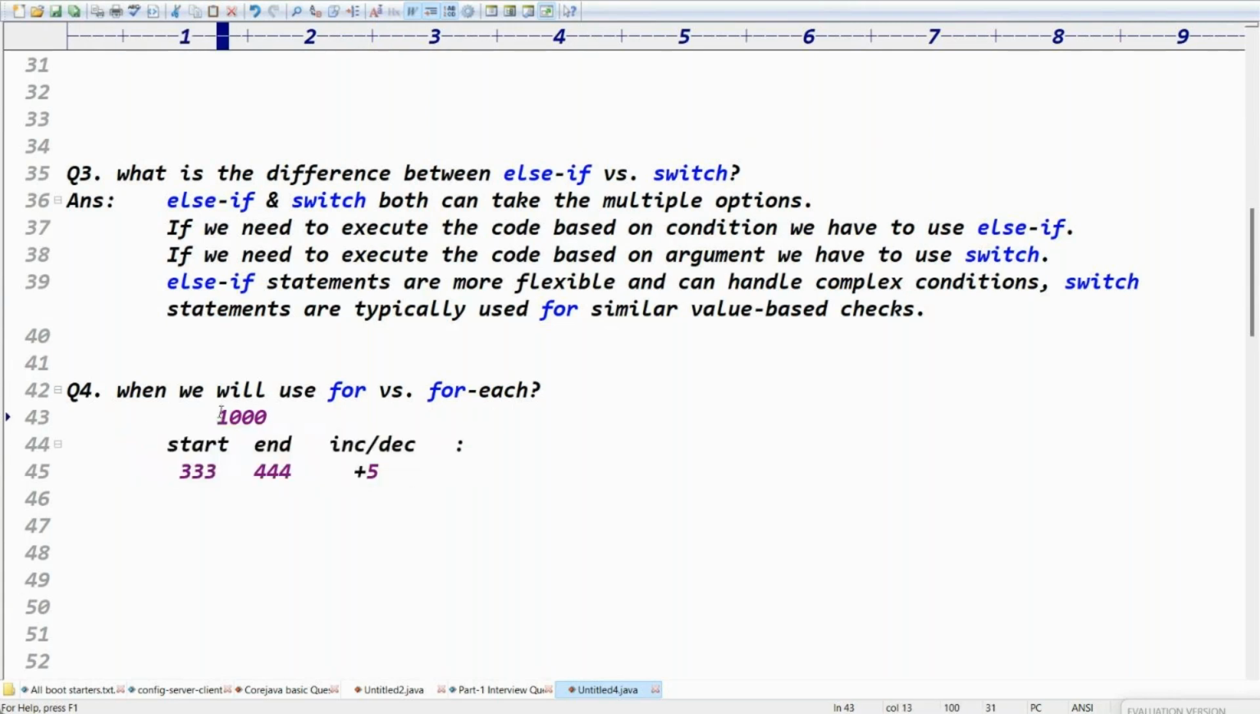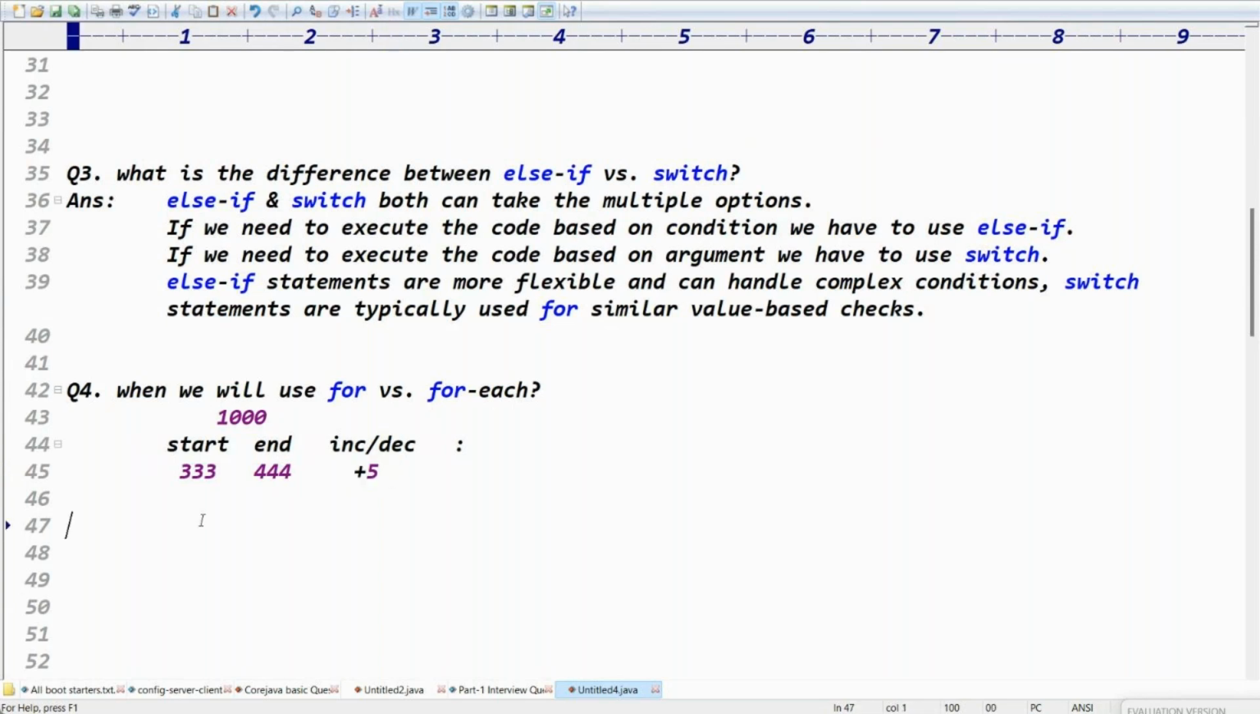Get the point, right? Where we have the starting value, ending value, increment, decrement value, you can go for what more? For loop. Best example: if I have 1,000 elements in my array, but I want to print the 333 to 444 by incrementing the value, then you can go for the for loop.